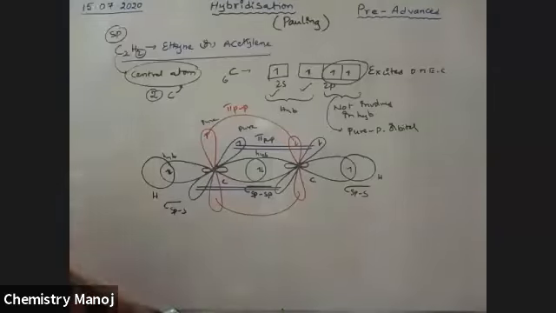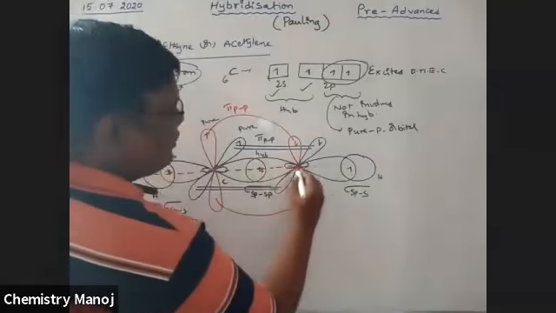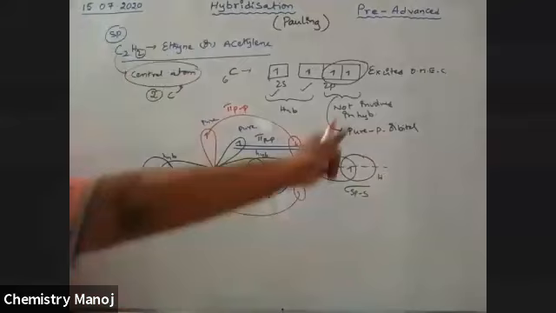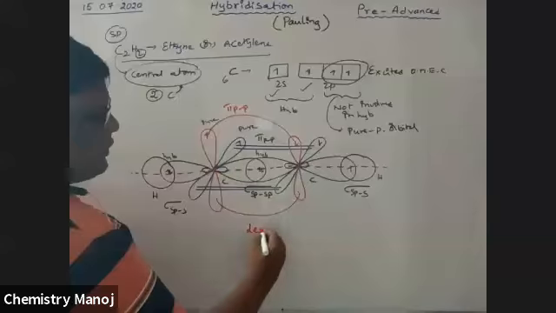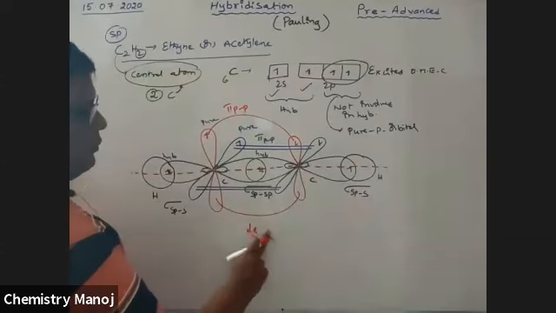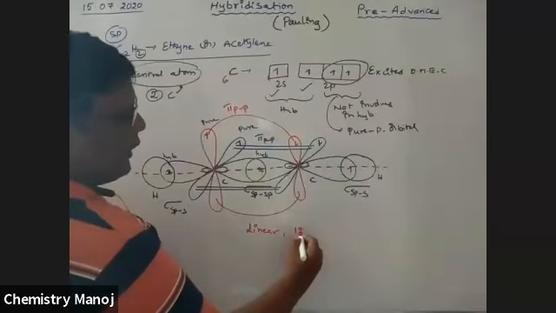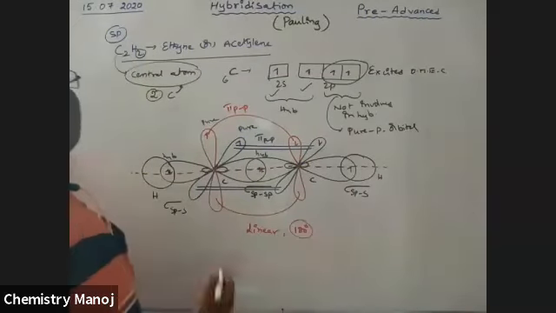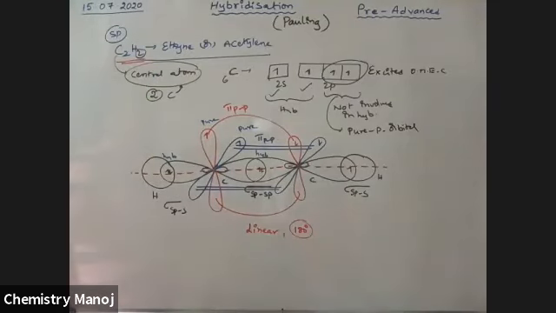Now, the shape of the sigma bonds: this is a sigma bond, this is one more sigma bond, and this is one more sigma bond. The sigma bond shape is linear. Therefore, the shape of this molecule is linear with bond angle 180 degrees. This is about C2H2, ethyne or acetylene. It is very, very important.